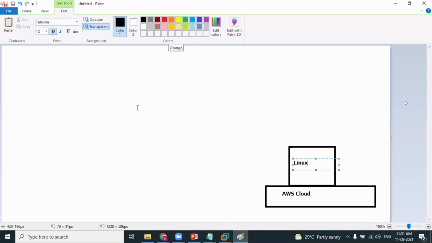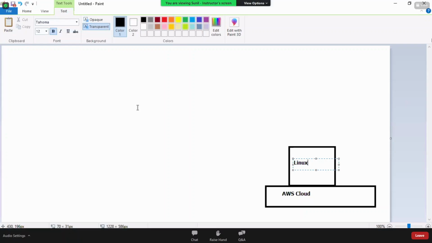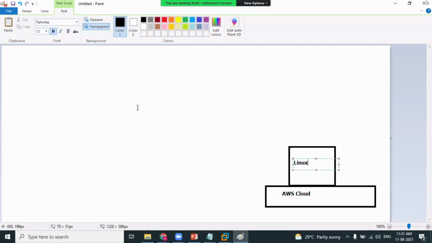The EC2 service, which stands for Elastic Compute Cloud, helps you create your own virtual machines as per the requirement. You want a Linux machine, you can go ahead and create it. If you want to create a Windows machine, you can go ahead and create it. If you want a Mac operating system, or Solaris, whatever you want, you can go ahead and create it as per the requirement, using a service called EC2.